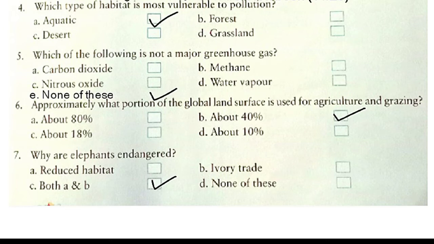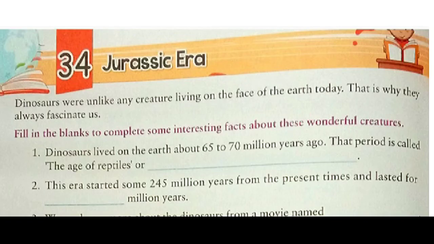Now we'll move to our next exercise given on page number 48. So here is our exercise number 34, Jurassic Era. Now it's going to be very interesting to know about dinosaurs. Dinosaurs were unlike any creature living on the face of the earth today. That is why they always fascinate us. Here we have to fill in the blanks to complete some interesting facts about these wonderful creatures. So let's start with our question number 1.